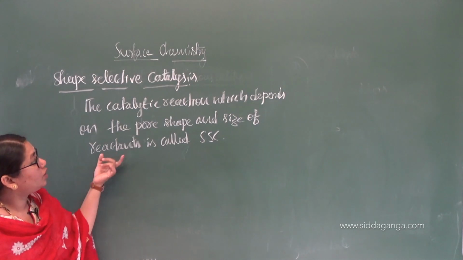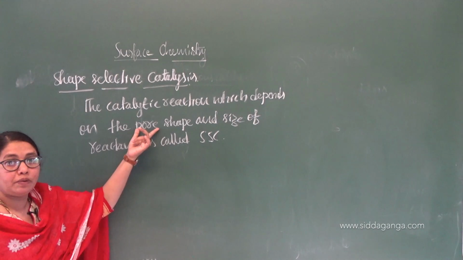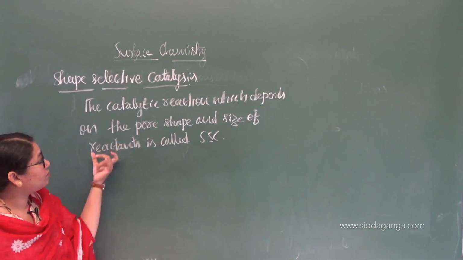Are you getting? So here the catalytic reaction mainly depends on the pore shape and size of the reactants.